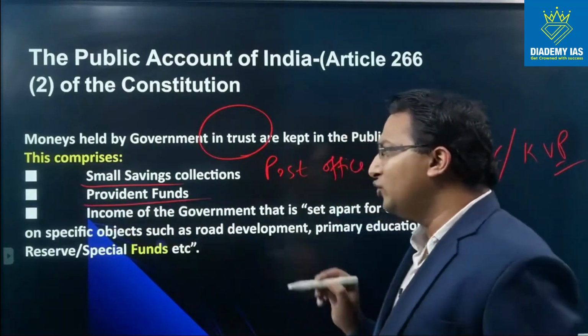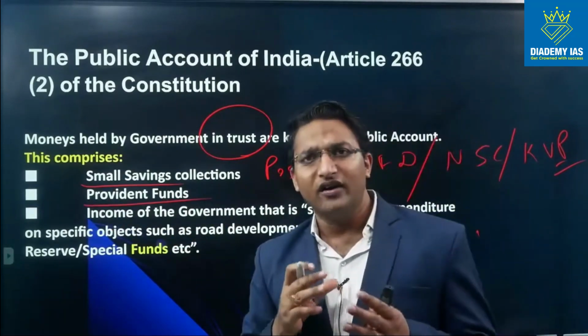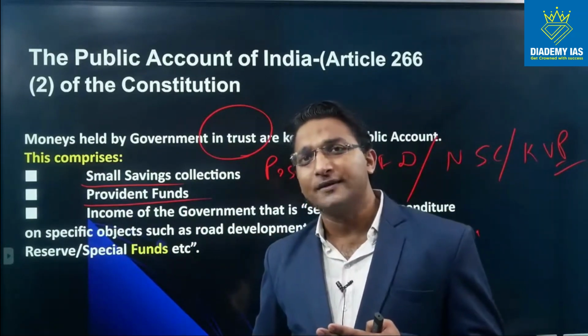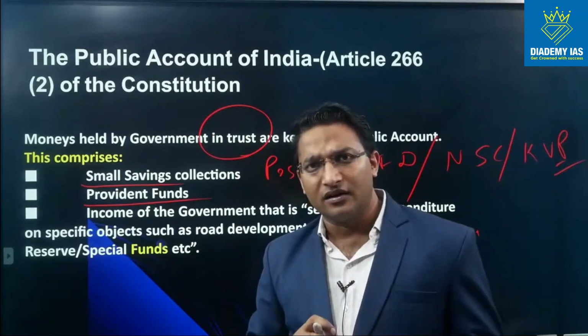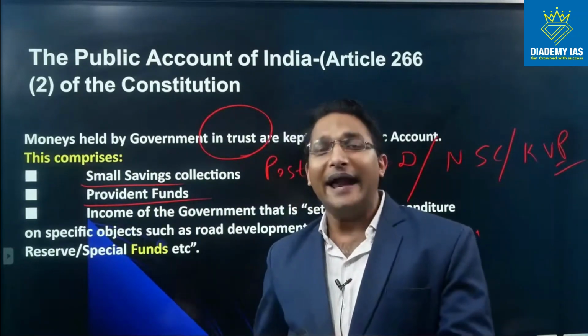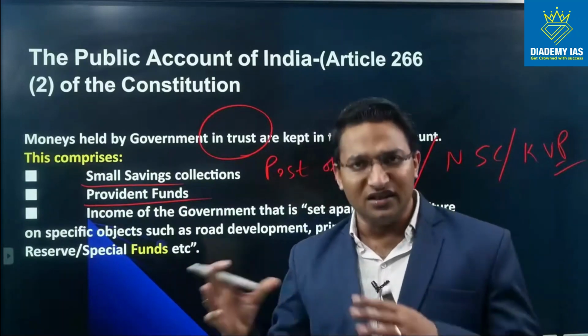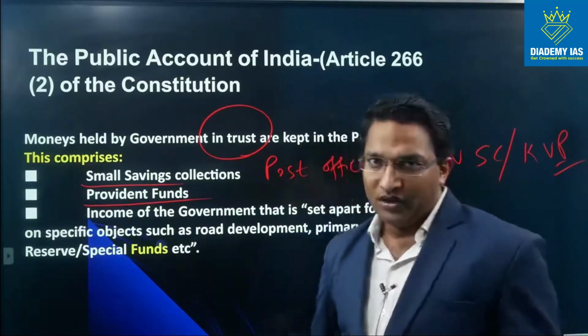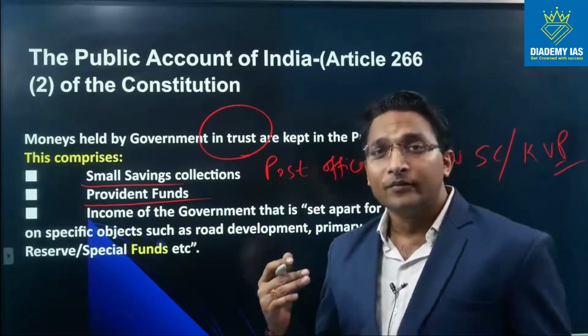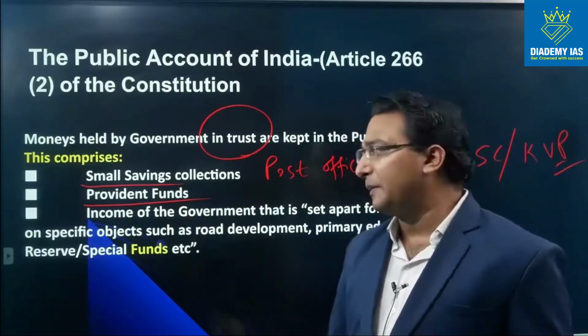Provident fund. I already gave you the example. What is provident fund? Provident fund is certain money which is deducted from the salary of the employees, and that money is deposited in a particular account, and at the time of resignation or retirement this money is withdrawn and given to the employee. So this acts as a safety buffer. This acts as a retirement benefit for the people.